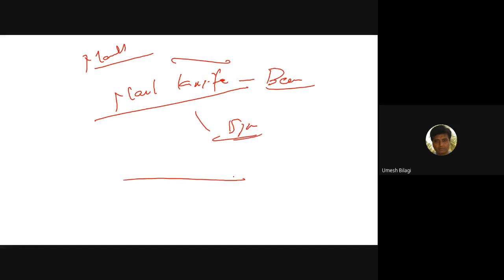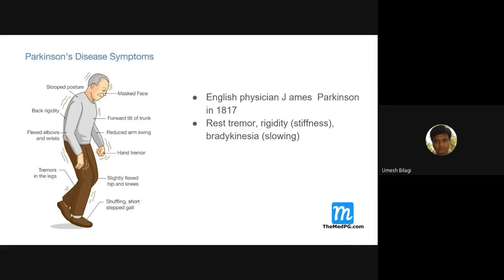If you try to bend a lead pipe, throughout the bending process there is rigidity. That is extrapyramidal. So initial resistance is spasticity, that is pyramidal. This is rigidity, and if rigidity is superimposed on tremors, we get cogwheel rigidity.